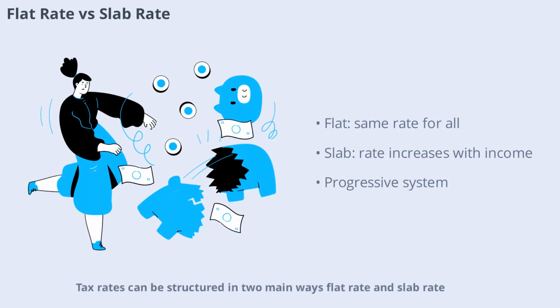Tax rates can be structured in 2 main ways: flat rate and slab rate. A flat rate means everyone pays the same percentage regardless of income. This is common for corporate tax. A slab rate means the percentage increases as income rises, which is how individual income tax works in India. The slab system ensures that those who earn more pay a higher rate, making the tax system progressive and fair.